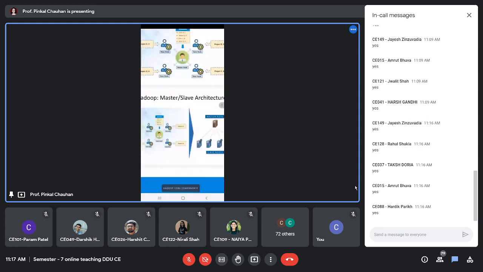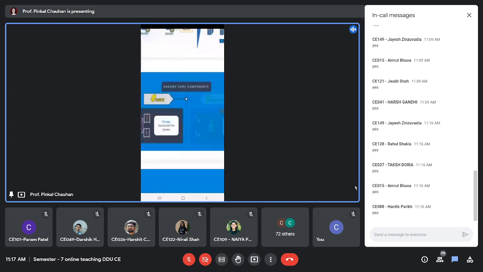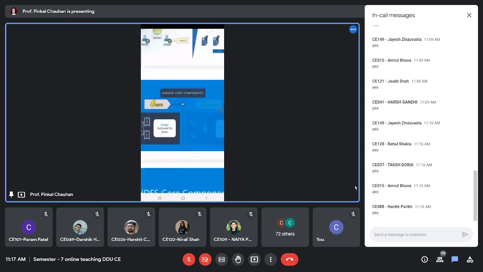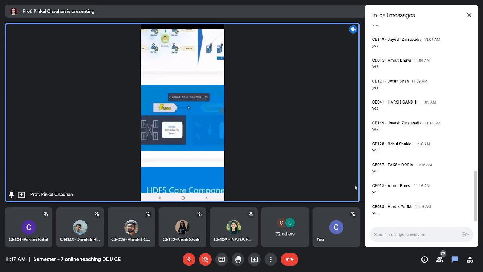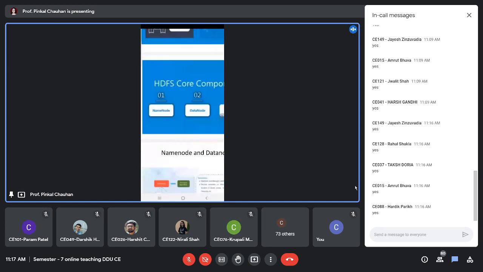So if we try to put it in the computer system scenario, we have a master node and we have multiple slave nodes which are connected, right? So this master node takes work from slave nodes, and the master node basically does the job of managing the slave nodes, right? So Hadoop has two core components, as we have seen: the distributed file system, which is HDFS, and MapReduce, which is the processing framework, right? Now we are going to focus more on HDFS today, right?